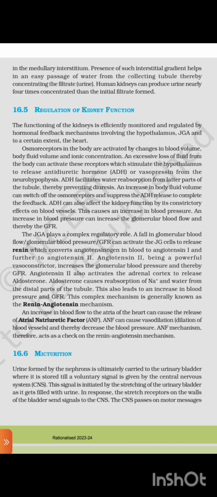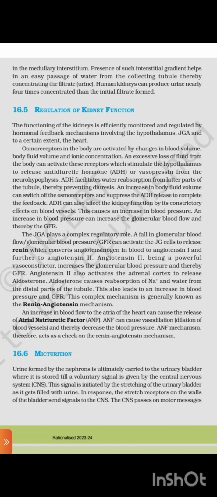An excessive loss of fluid from the body can activate these receptors, which stimulate the hypothalamus to release antidiuretic hormone, ADH or vasopressin, from the neurohypophysis. ADH facilitates water reabsorption from later parts of the tubule, thereby preventing diuresis. An increase in body fluid volume can switch off the osmoreceptors and suppress ADH release to complete the feedback.